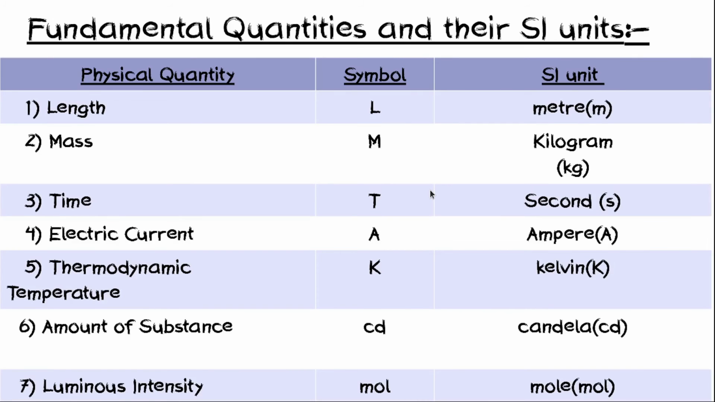This is the table on 7 fundamental quantities and their SI unit. The SI unit of length is meter, mass is kilogram, time is second, electric current is ampere, thermodynamic temperature is Kelvin, amount of substance is candela, and luminous intensity is mole.